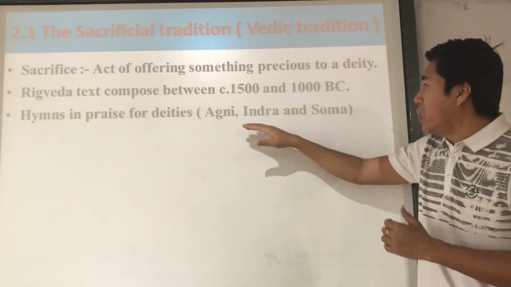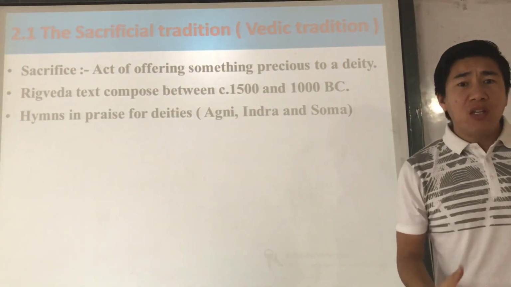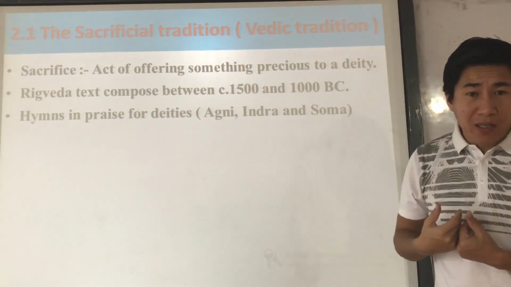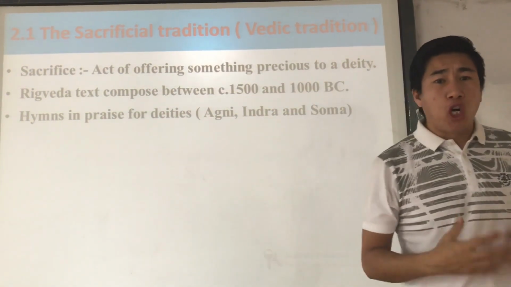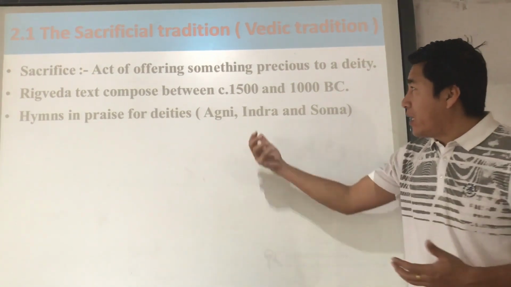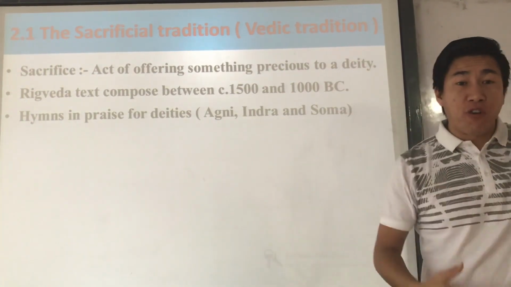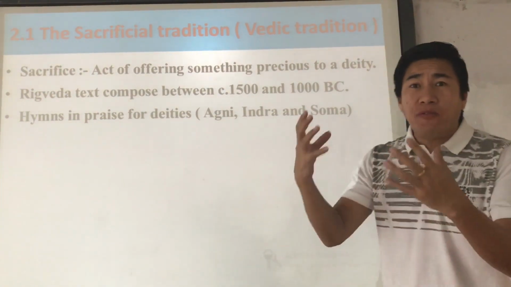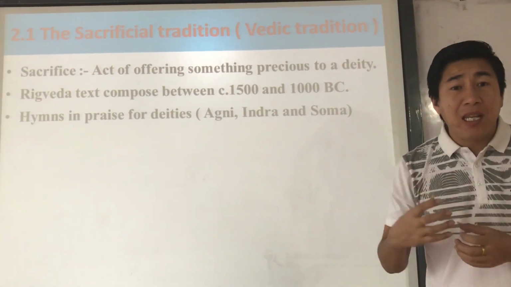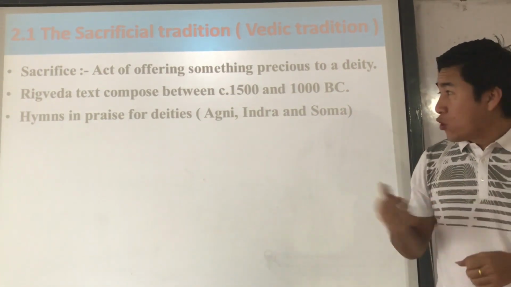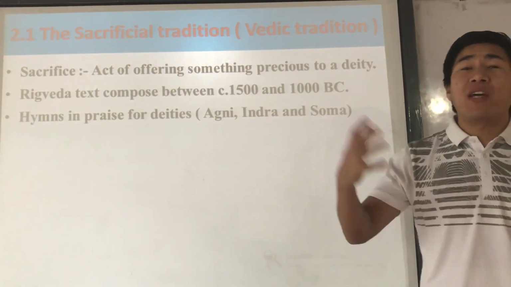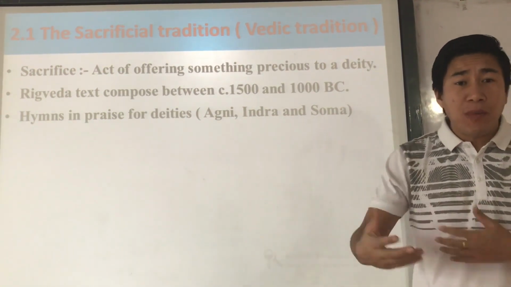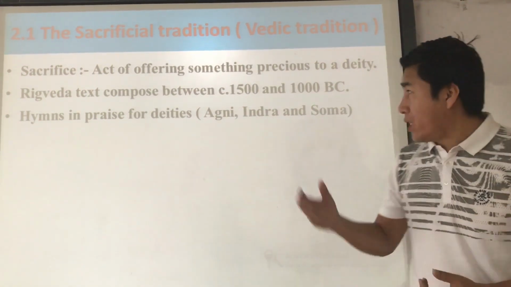Now these three, Agni, Indra and Soma, are the major important deities, nature gods considered in the Vedic period. Now Agni is the god of fire, right? Fire god. And Indra is the god of thunder, god of rain, god of heaven, right? Then we have Soma, the plant from which they extracted the immortal drink, right? Whoever enjoyed this drink, especially kings, they became immortal.